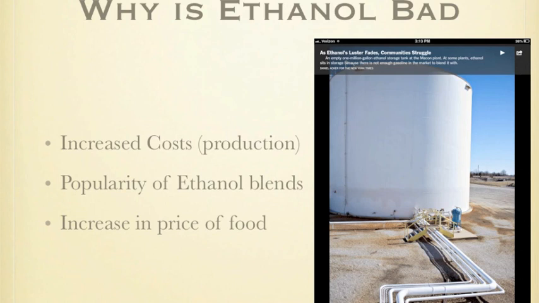Why is ethanol bad? Ethanol has increased the price of crops and commodities in the nation because ethanol has become too expensive to produce. Blended fuels with a high percent of ethanol are not popular in the U.S. population. People are not interested in ethanol.